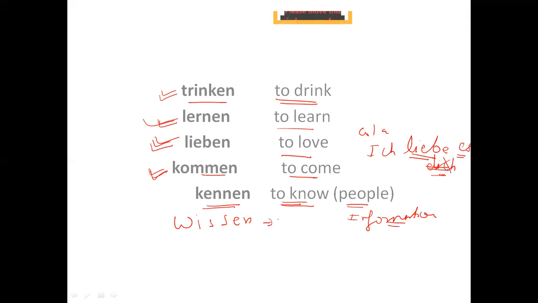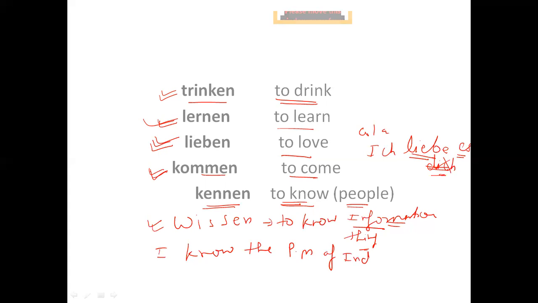Wissen is again to know, but we use this verb if we know something, like some information. For example, if I say I know that the PM of India is, and nowadays it is Modi ji, right?